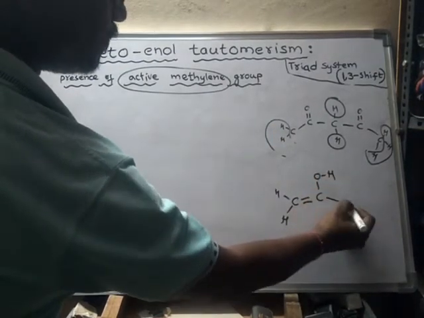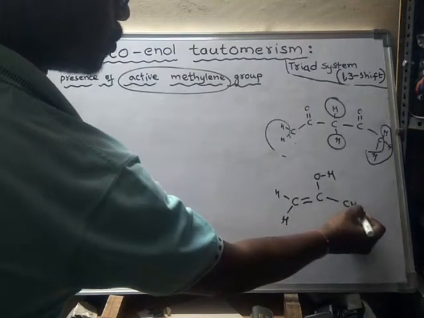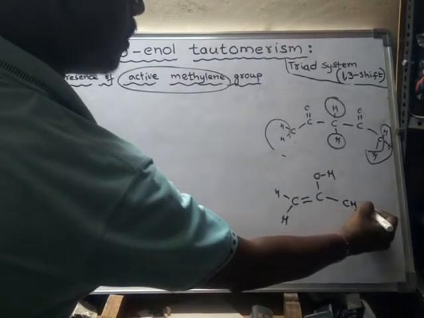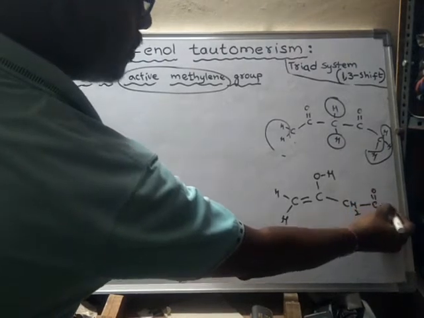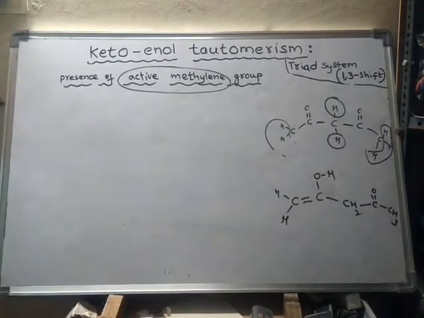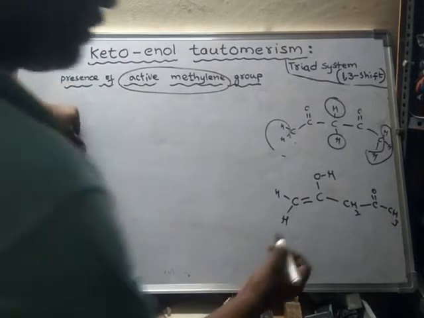Let us assume, so here CH2, C double bond O, CH3. So what happens here?